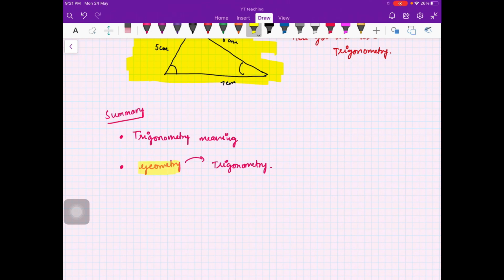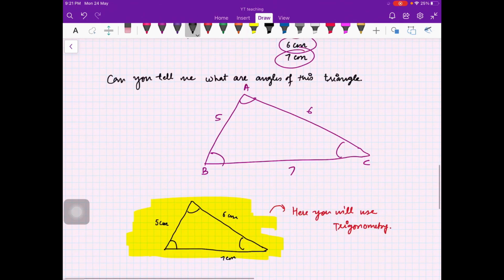I'm not saying at all that geometry is not important, it is a very important subject indeed, right? What I am saying is, when you learn trigonometry along with geometry, then the combination is very deadly and you will be able to solve many problems, right? So I think I should stop this video here, because I will start what exactly trigonometry is in the next video, so that you digest this much.